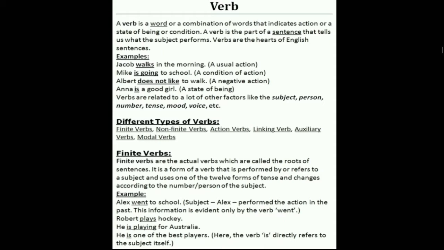Do you know what the 12 forms of tense are? They are simple, continuous, perfect, and perfect continuous, all for present, past, and future. 4 into 3, 12. Simple. Okay, a few examples of finite verbs.